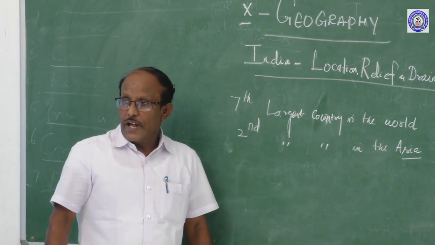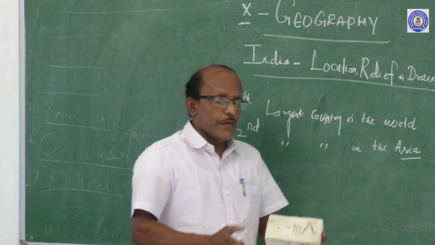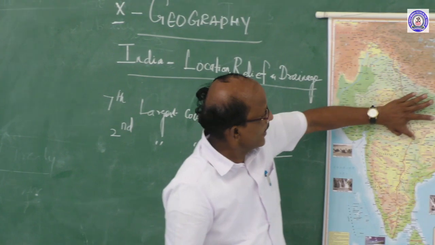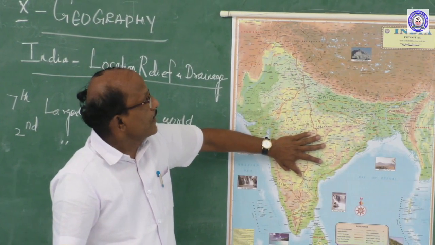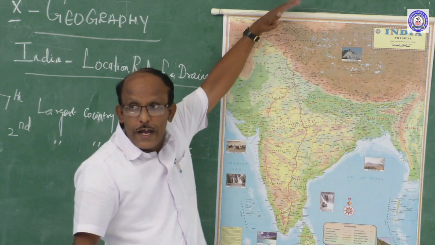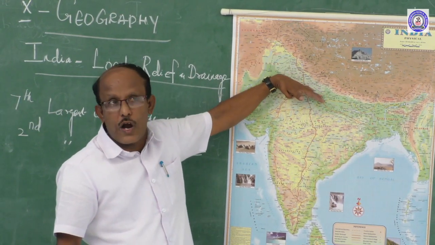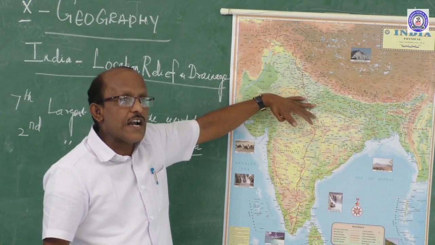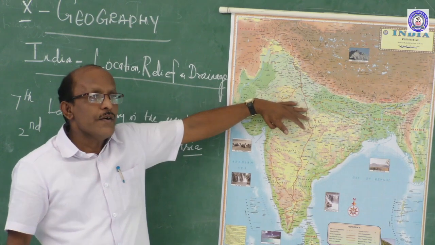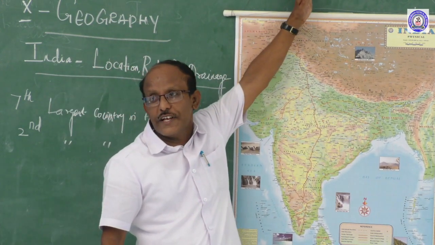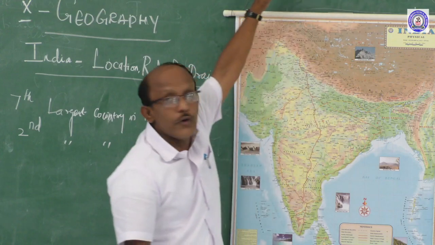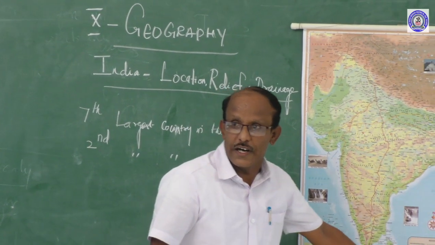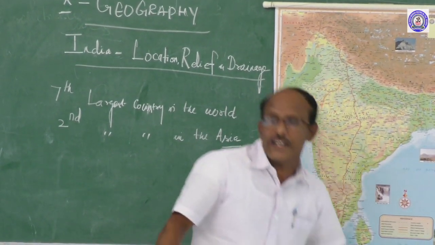And also, India is a part of South Asia. On the India physical map, India is located in the southern part of the Asia continent. So, India forms a part of South Asia and is separated by the Himalayas from the rest of the continent. See here, Asia is here, Europe will be there, here North America, here South America, here Australia, and down Antarctica.